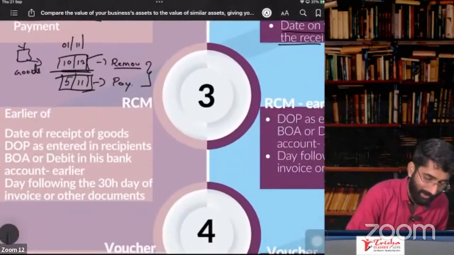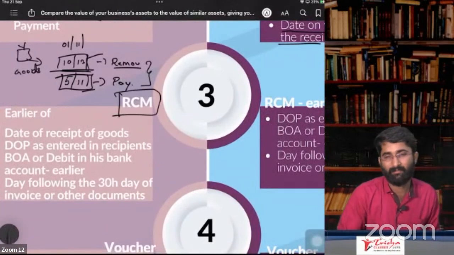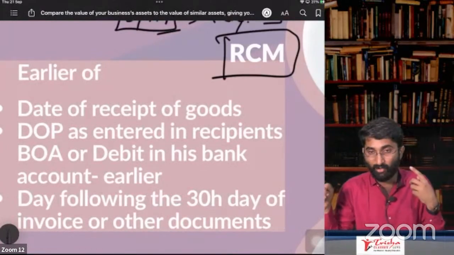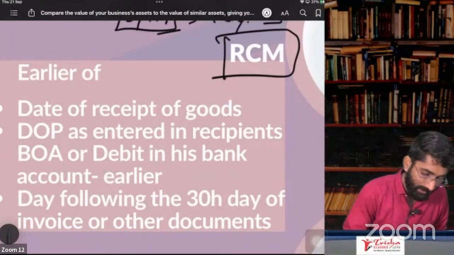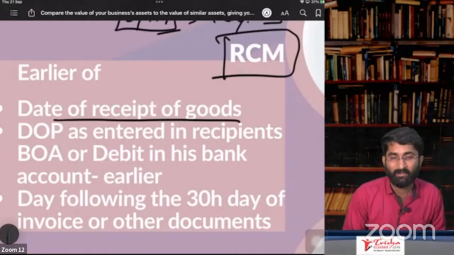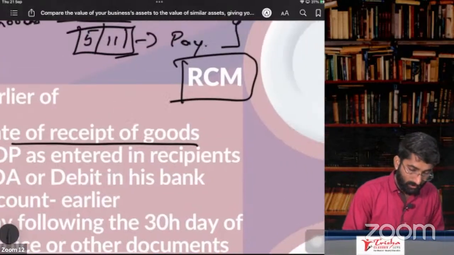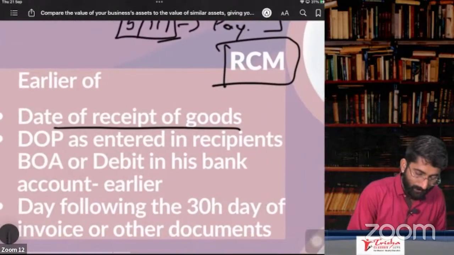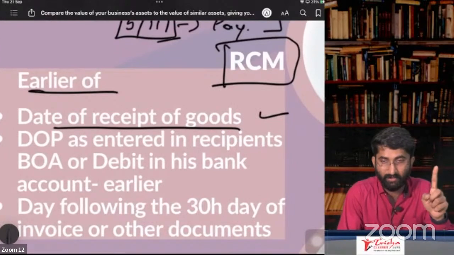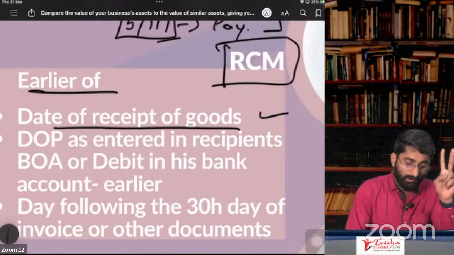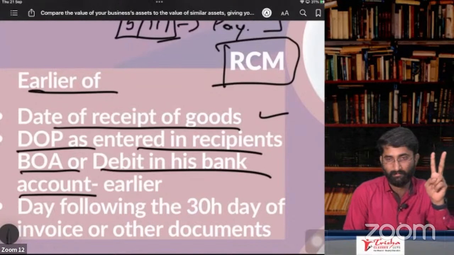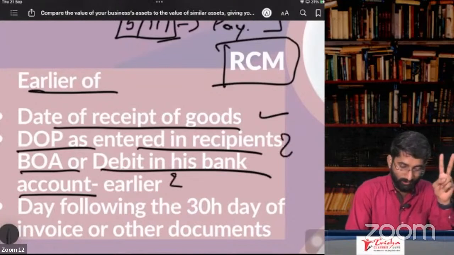Now we are going under RCM. Sir, reverse charge mechanism mein, what is the time of supply? I am purchasing some goods and I have to pay under RCM. No, when I have to pay, sir? Time of supply, it is date of receipt of the goods. Section number 12, subsection 3. Date of receipt of the invoice, earlier of date of receipt of the goods, date of payment as entered in the recipient's books of accounts or debit in his bank account, whichever is earlier of these two.